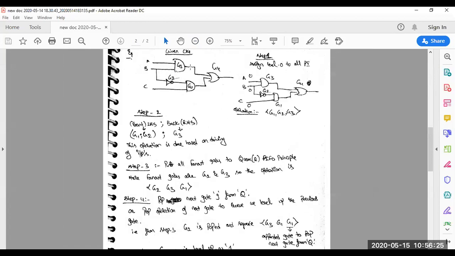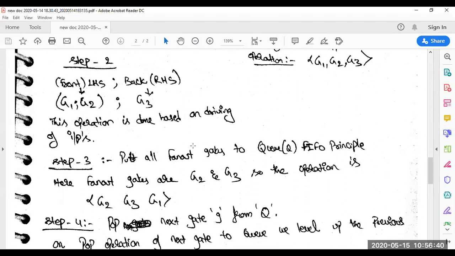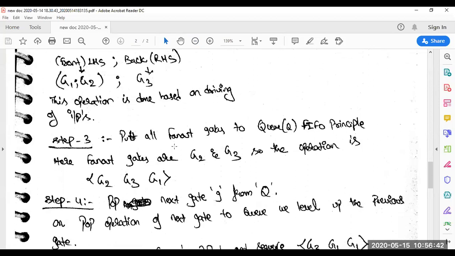So you can see the given circuit is this. At step 1, I have removed all the levels, levelization is done, and the operation is the G1, G2, G3 sequence operation, right? At step 2, we have split these two, LHS and RHS. Step 3, all the fan out gates are taken into a queue, so the sequence we got is G2, G3, and G1. First in, first out, G1 is already completed, so that sequence is out.